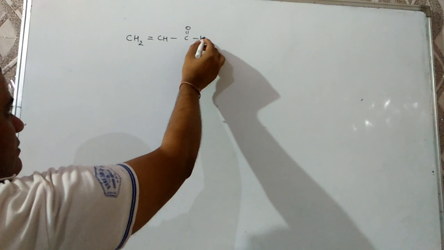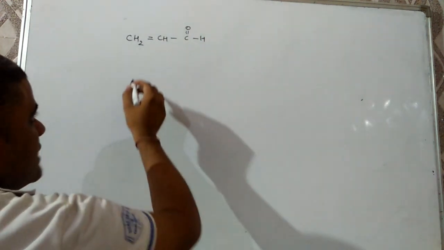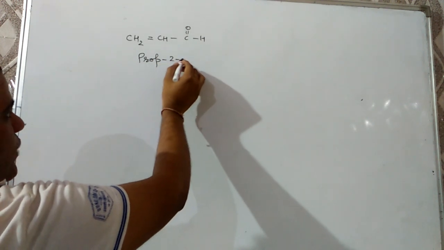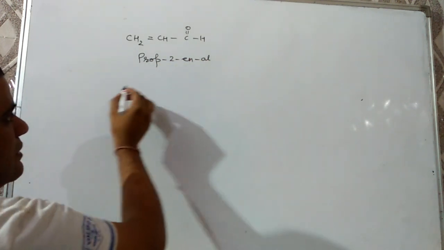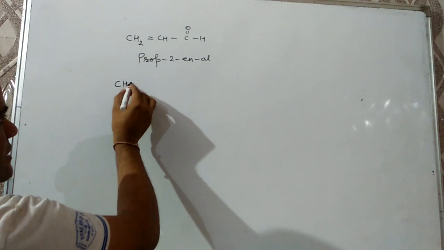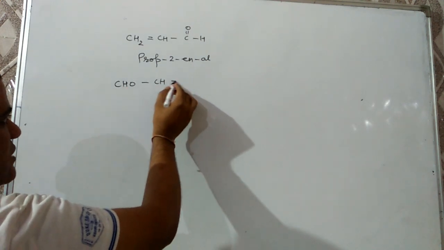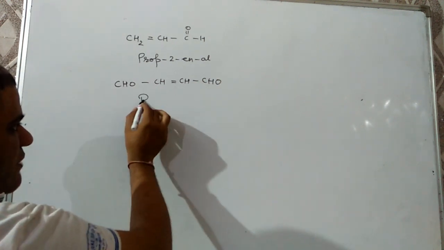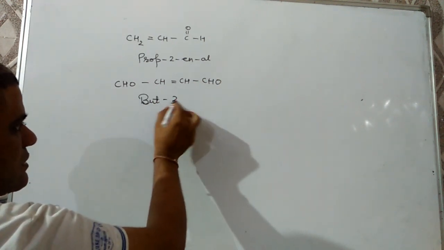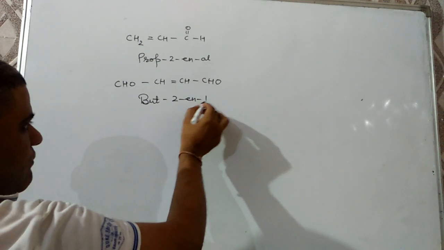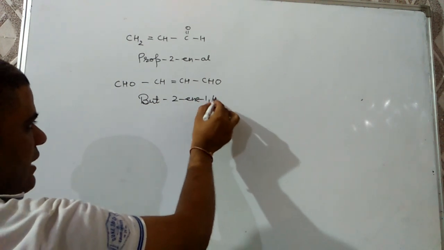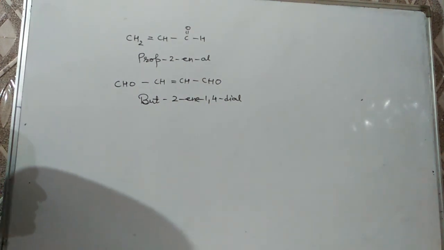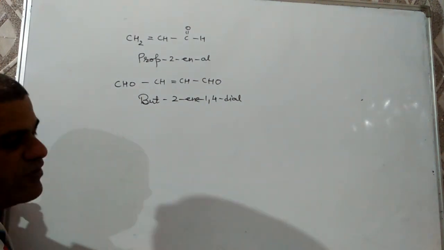What is the IUPAC name? Then its IUPAC name will be Prop-2-en-1-al. Next question may be CHO single bond CH double bond CH CHO. What is the IUPAC name? Then it will be But-2-ene-1,4-dial. As 2 CHO groups are there, we can start numbering from 1.